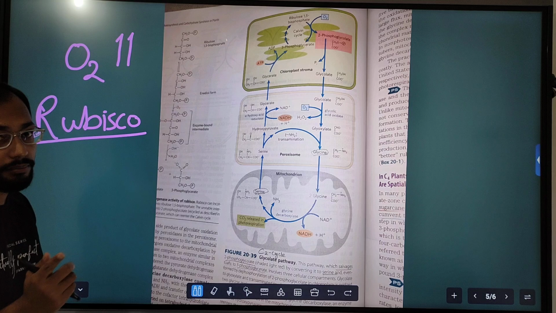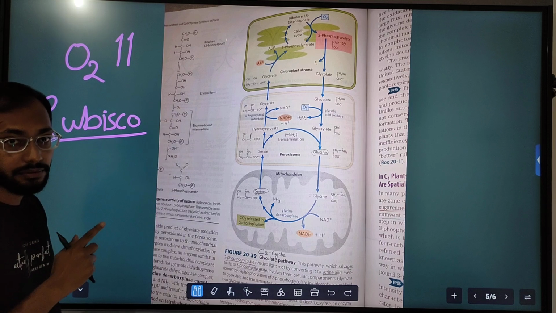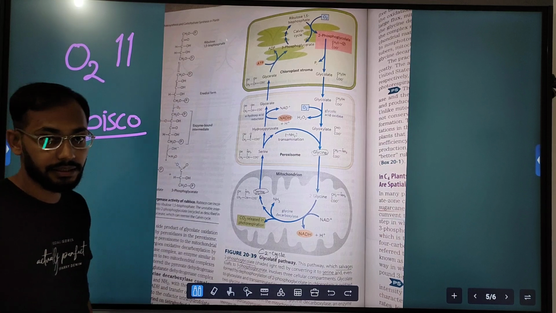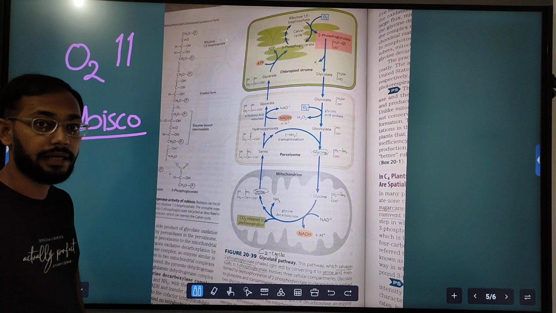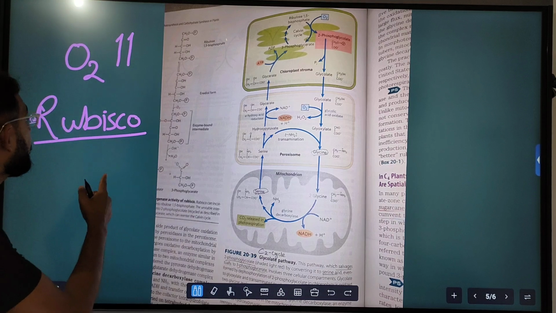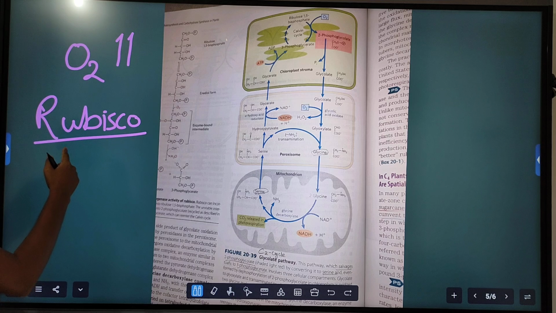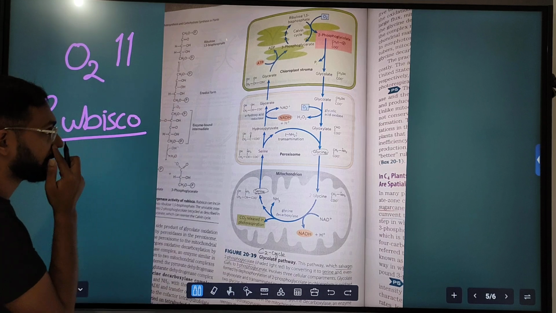It was previously doing carboxylase activity when there was carbon dioxide in the Calvin cycle, but when oxygen concentration is high, this enzyme deviates from its proper function and starts working as oxygenase.